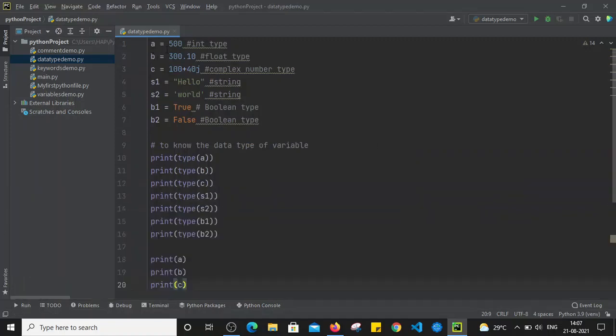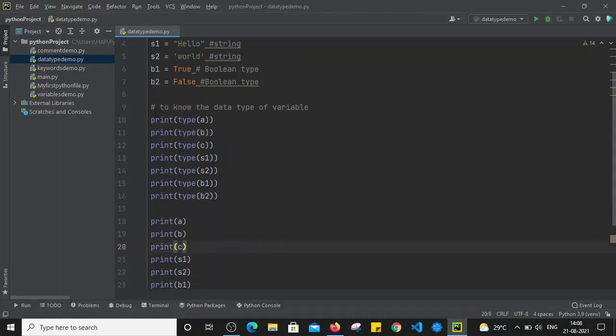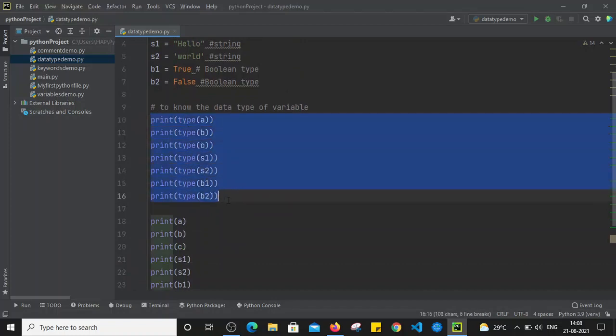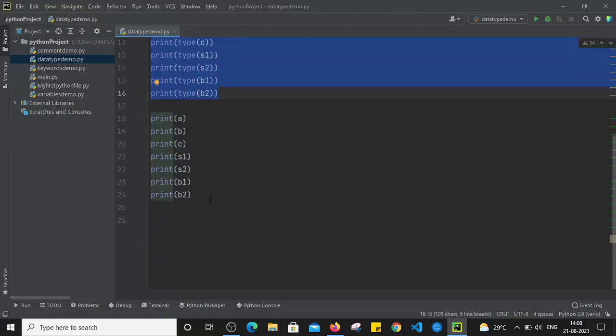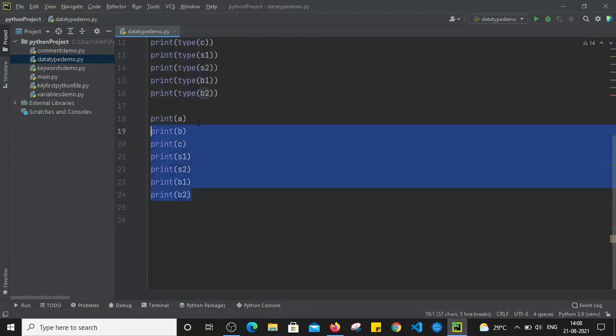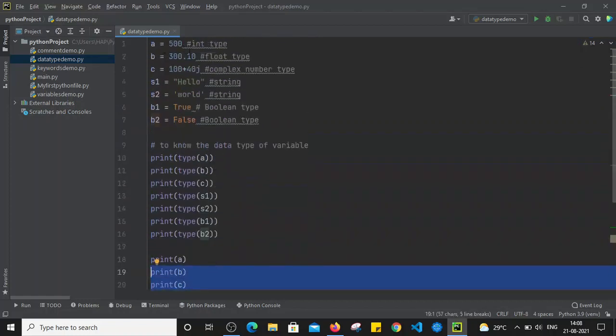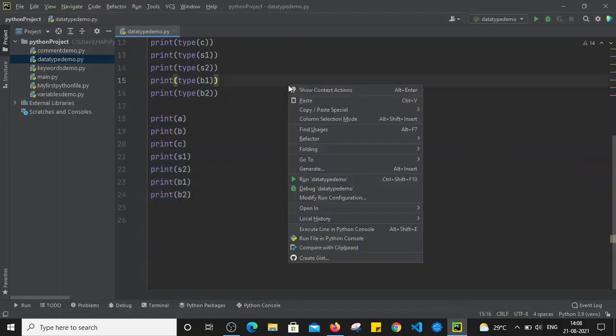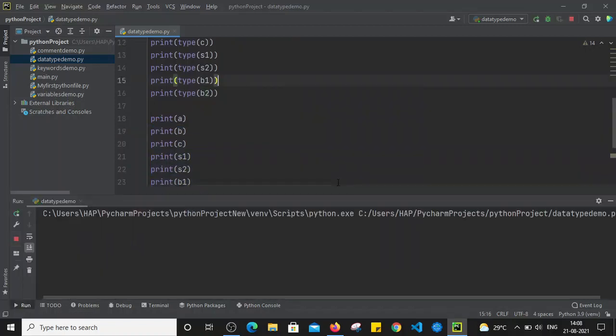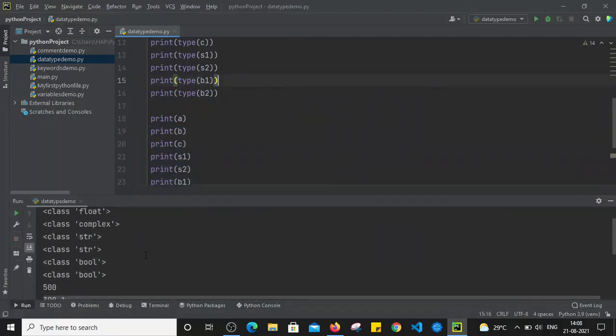Right, so we have defined the variables here and assigned values to all of them. In this statement, we are using the type method to check the data type of those variables, and in this print statement we are simply printing all the values of the variables which we have assigned. Now let's run this file. When I run this file, you can see all the values are printed as well.